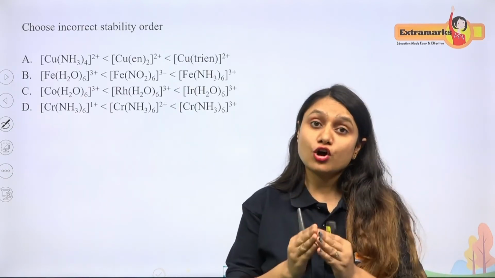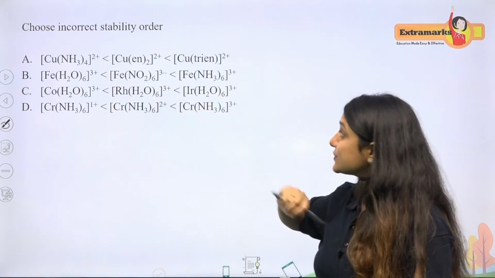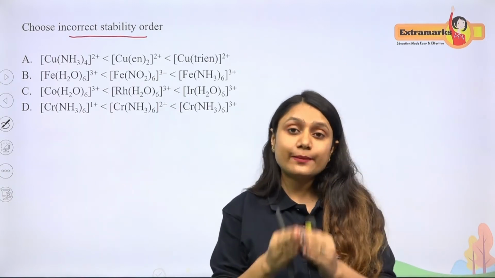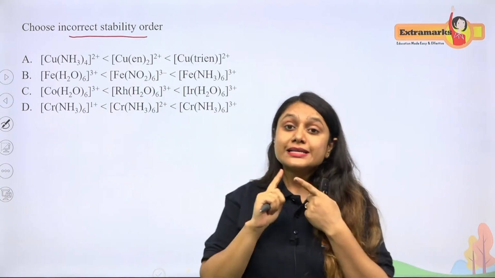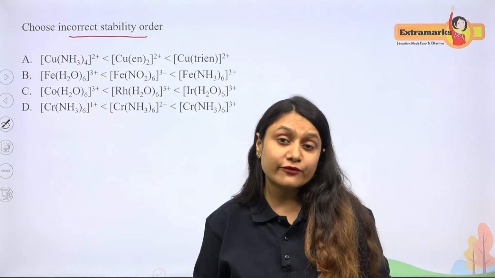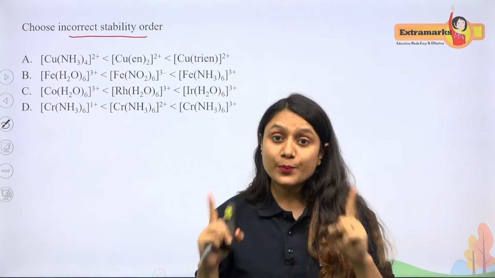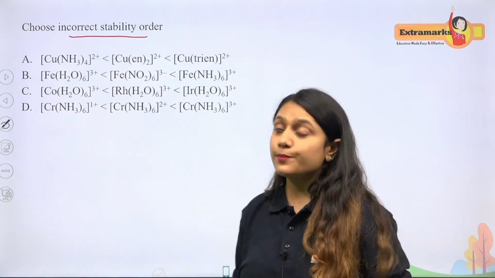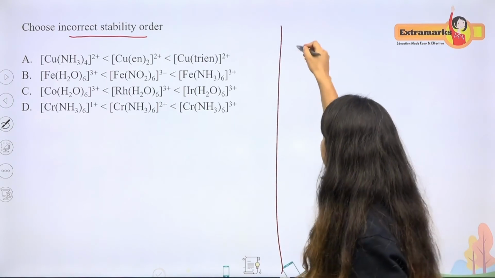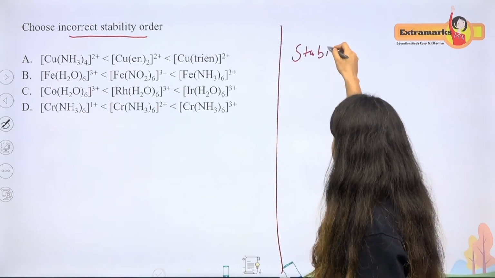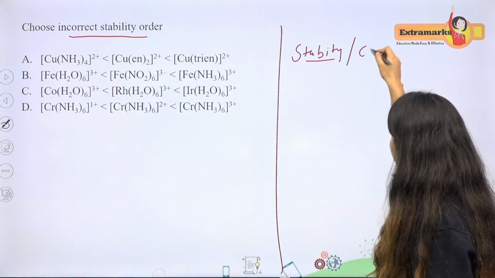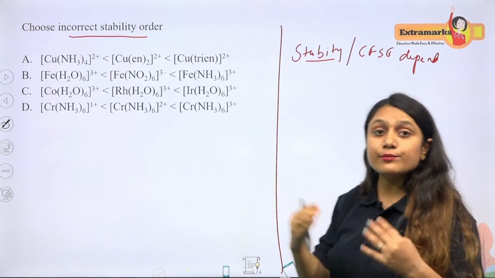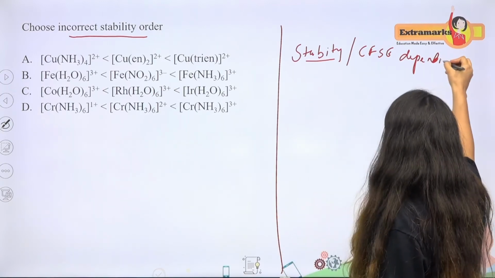This question belongs to coordination complexes, and they are asking which is the incorrect stability order. So the stability depends on the CFSC value. Stability depends on how many factors? First is the n value, the principal shell. As the n value increases, stability increases. Stability or CFSC, both are the same thing. More is the CFSC, more will be the stability.